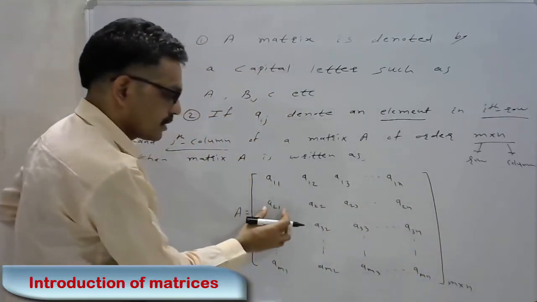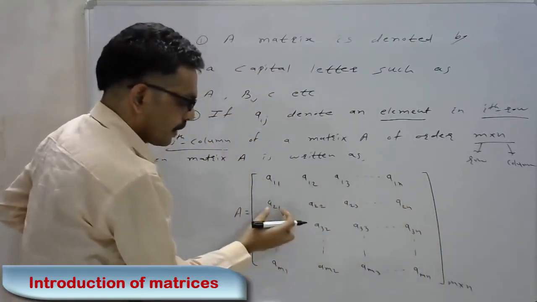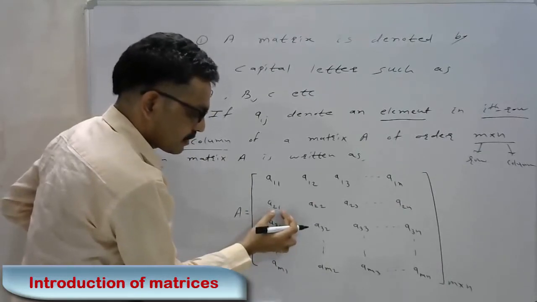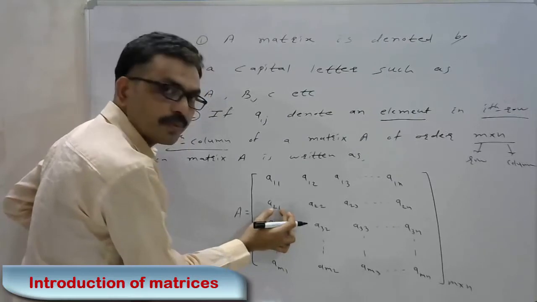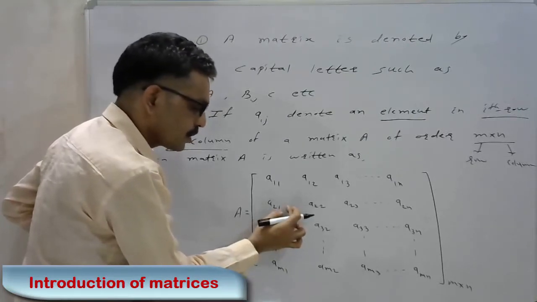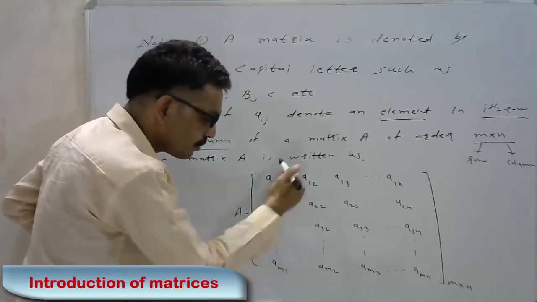The next element is in the second row, having double suffixes. The first suffix is 2, showing the row, and the second suffix shows the column. That is the second row, first column.